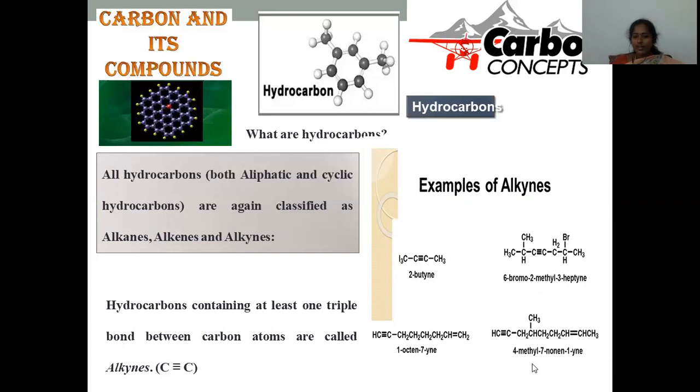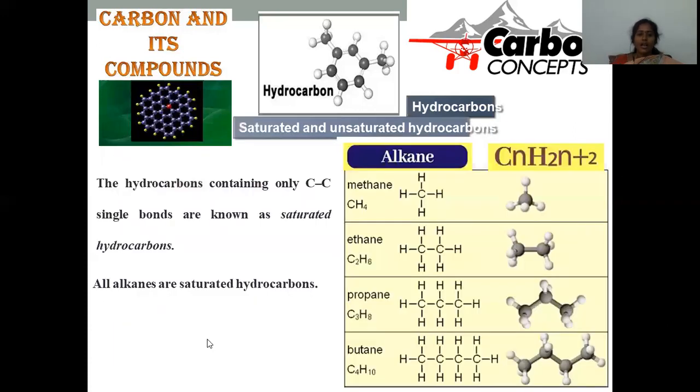And here, nonyne means a 9 carbon atom chain, where a carbon-carbon triple bond is on the terminal carbon. The simplest thing to remember is, if carbons are joined together by a triple bond linkage, those are regarded as alkynes.